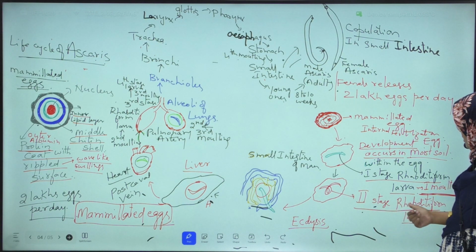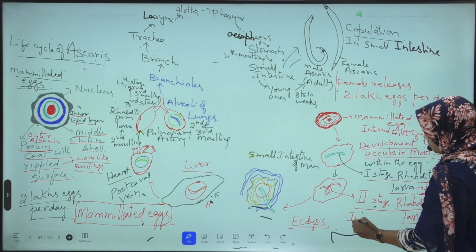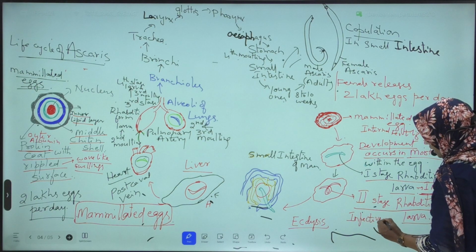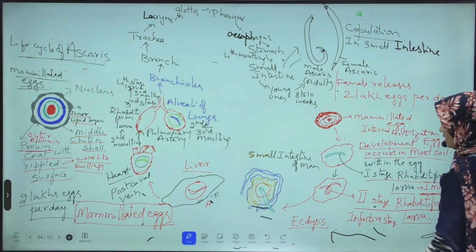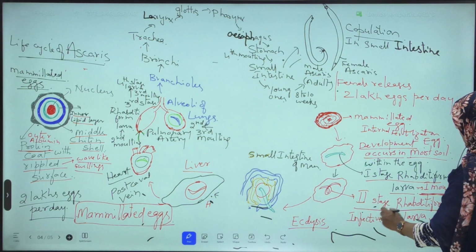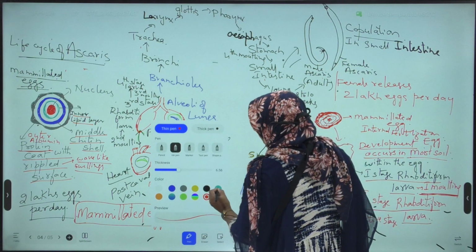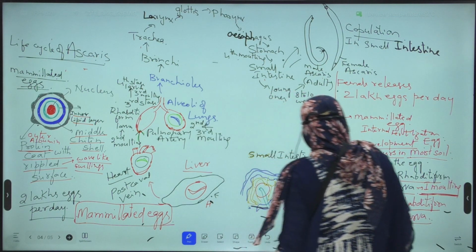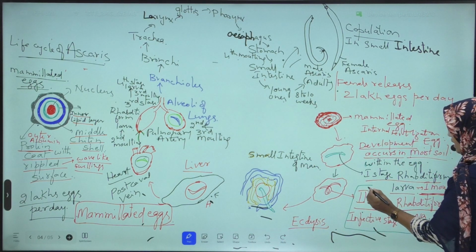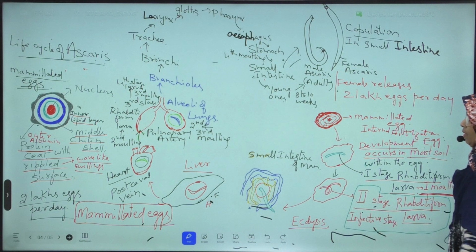Embryonated egg or second stage rhabditiform larva is the infective stage. Second stage rhabditiform larva is the infective stage of Ascaris to man. Which is the infective stage of Ascaris to man? Second stage rhabditiform larva.